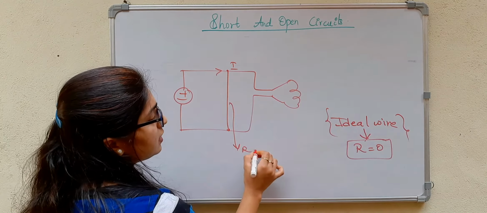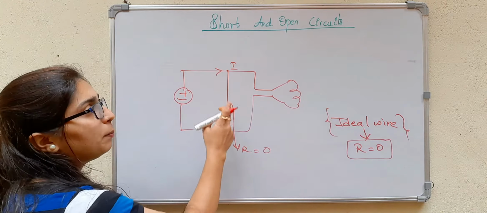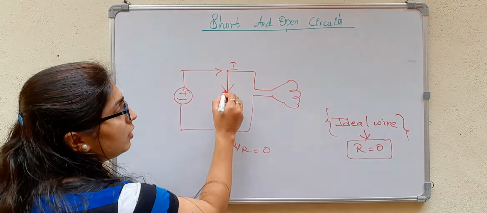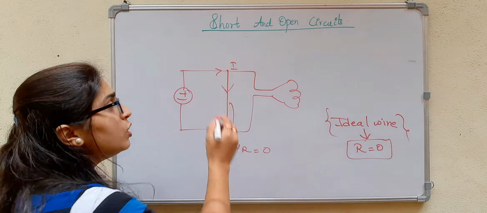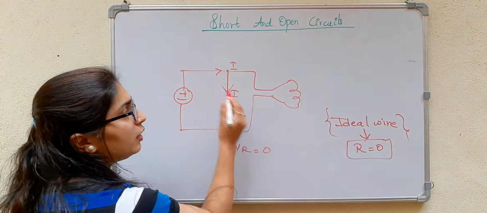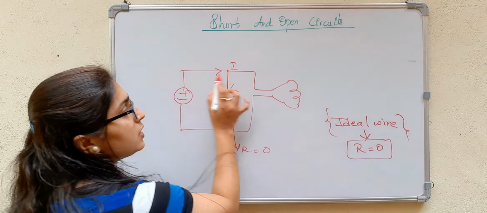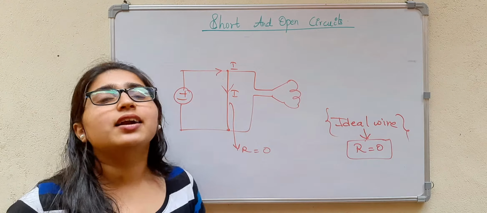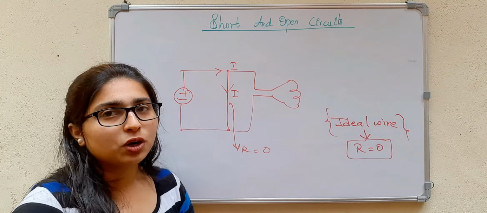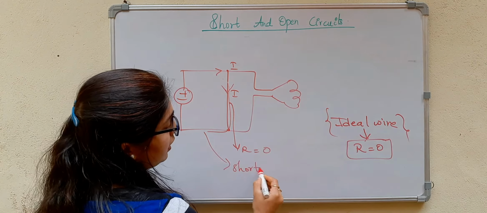Now here this resistance is equal to 0, so it is offering no resistance for the current flow, but here there is a resistance, right? The current will obviously follow this path, because there is no resistance. All the current starts to flow in this direction and doesn't flow through the lamp path. This is the unintended, shorter path. It's like the current has become lazy, so it tries to avoid the longer route and has not much work to do. It will follow this path. This condition is called a short circuit.